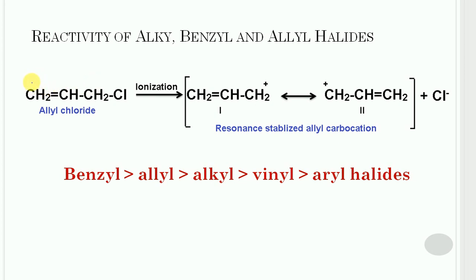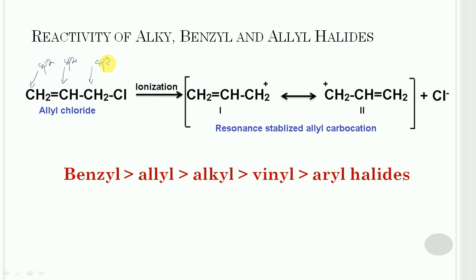These two carbons holding the carbon-carbon double bond are sp2 hybrid, and the carbon directly attached to the halogen is sp3 hybrid. So due to this, no interaction is possible from the p orbital of the first two carbon atoms with the carbon attached to the halogen.